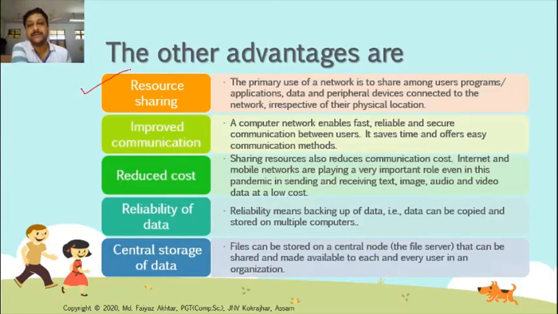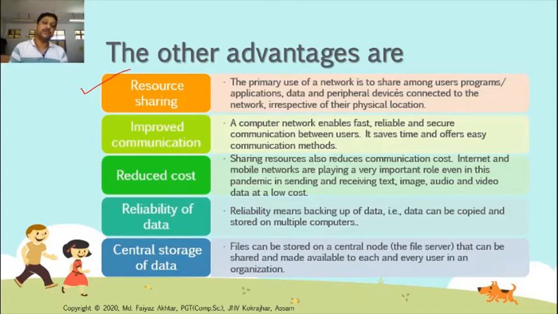First of all, resource sharing. What is this? Resource sharing means the primary use of a network is to share among users. We talked about these things several times. Resource sharing means sharing capability.